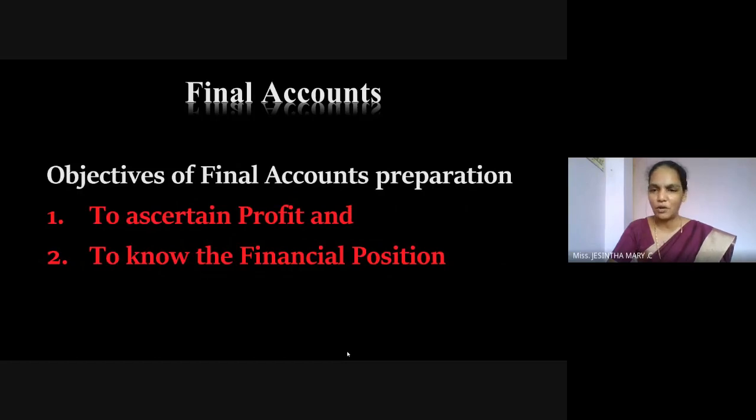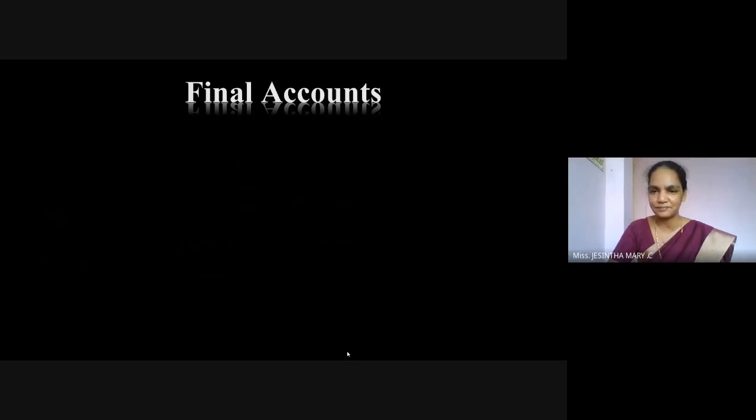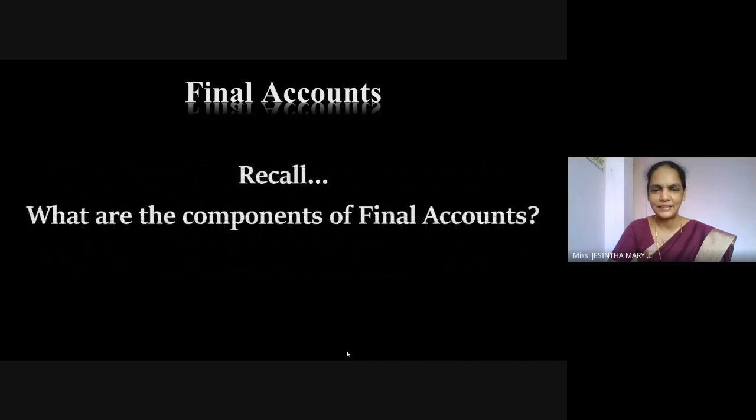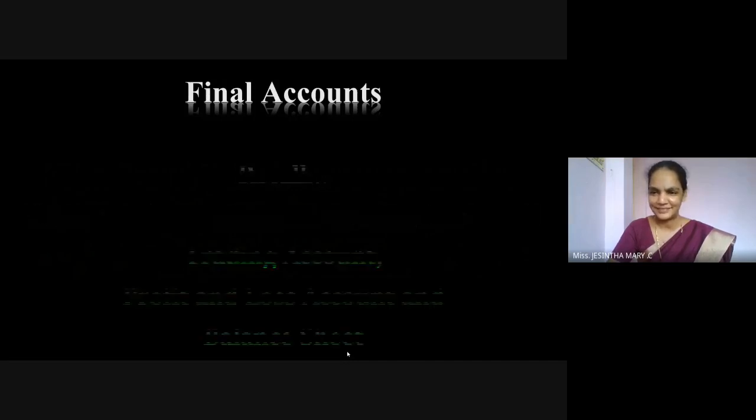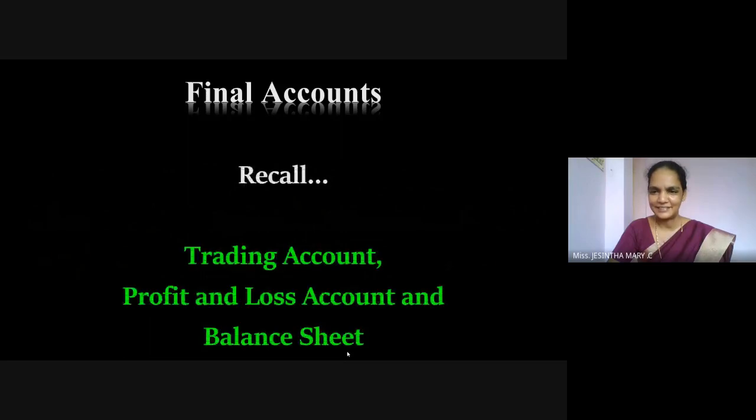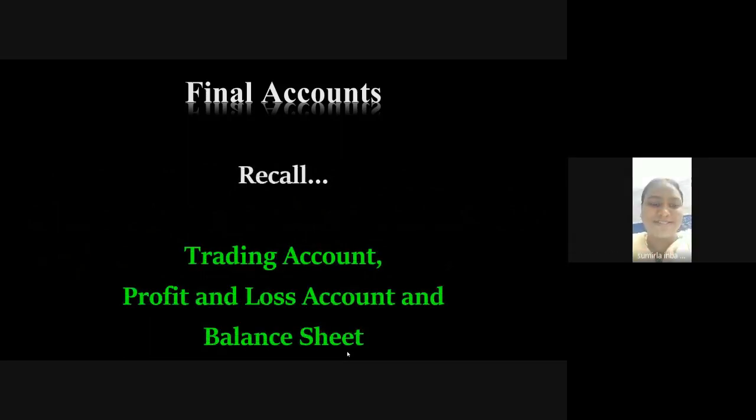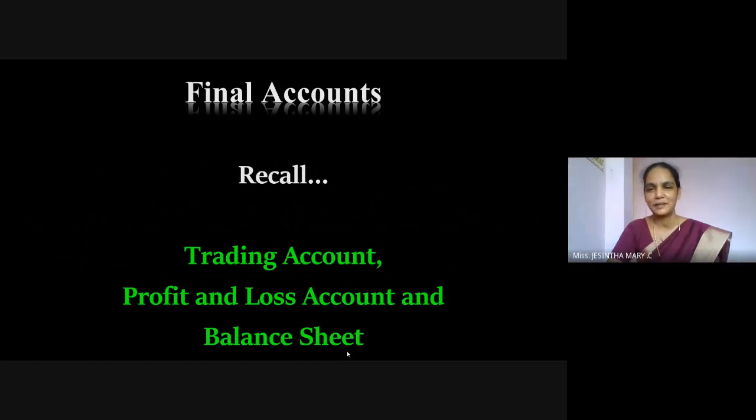The last one: what are the components of final accounts? There are three components. Could you recall them? Trading account, P&L account, and balance sheet. Right. Yes, exactly. By preparing the trading account, we will be able to know the gross profit. By preparing the P&L account, we will get to know the net profit. And the balance sheet will tell us the financial position of the institution.